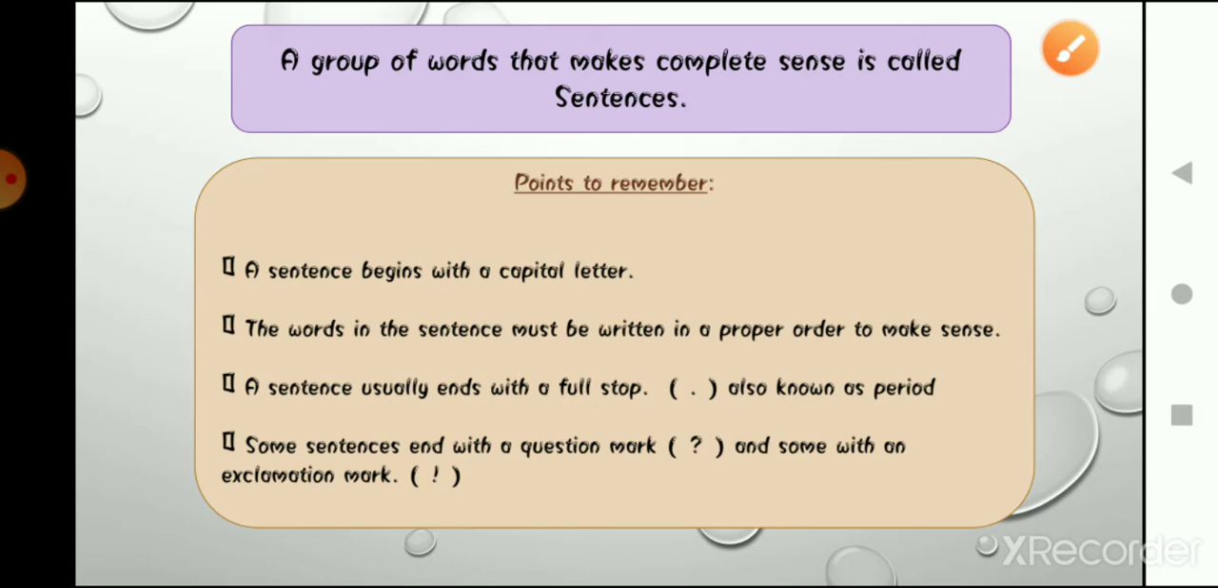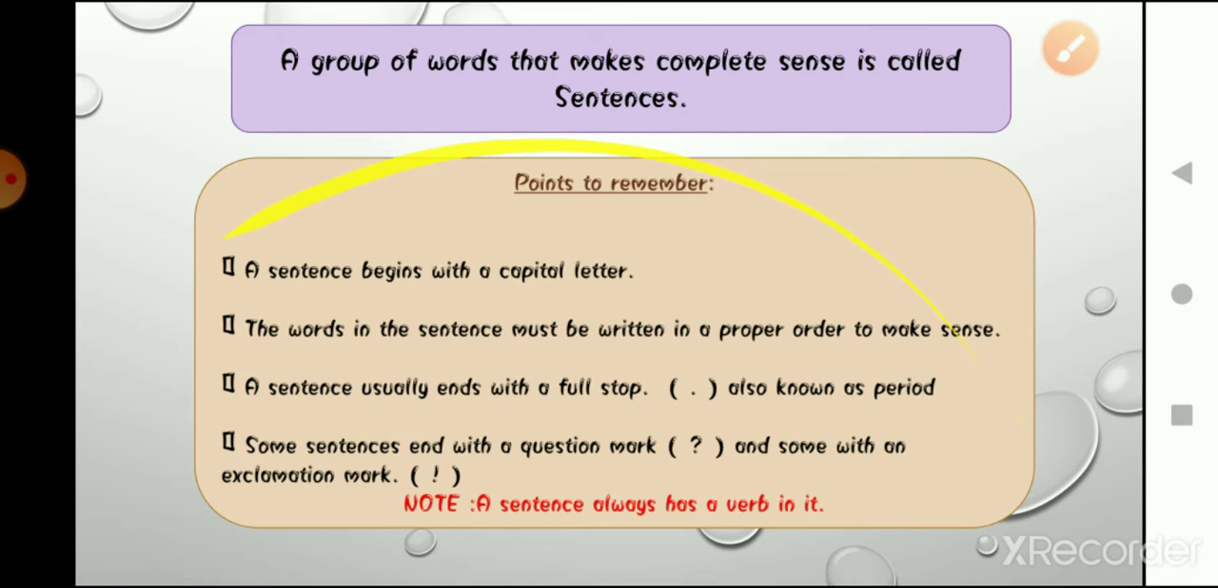And the very important part that a sentence should have is a verb. A sentence always has a verb in it. What is the meaning of verb? Verbs are basically those words that show action. Okay, what the object is doing, that is the verb.